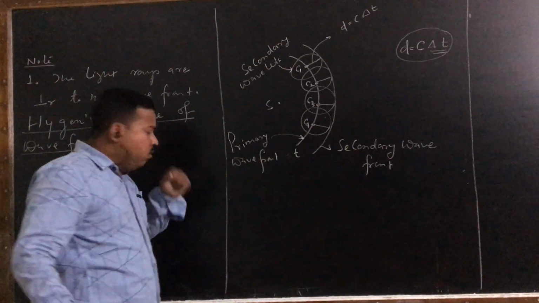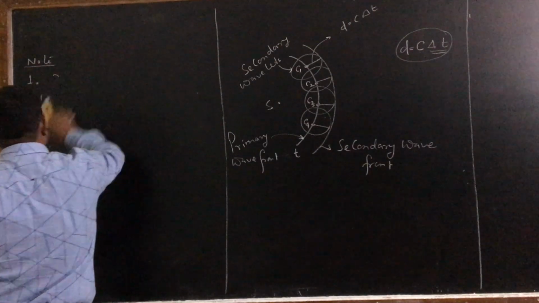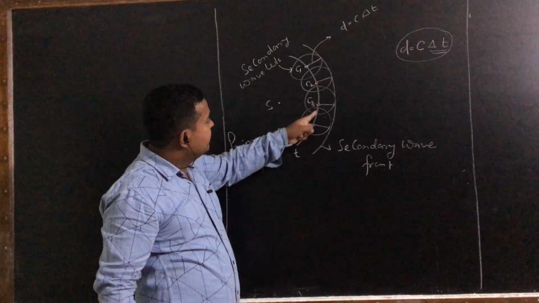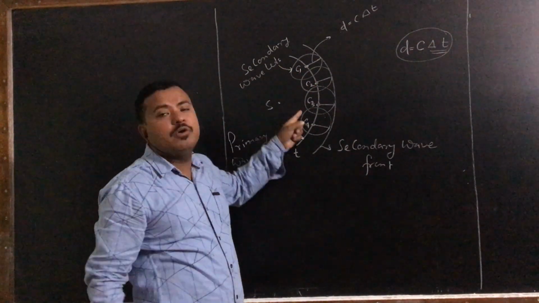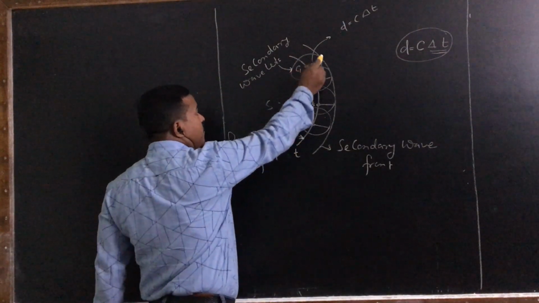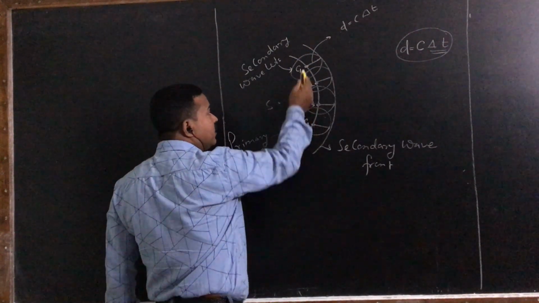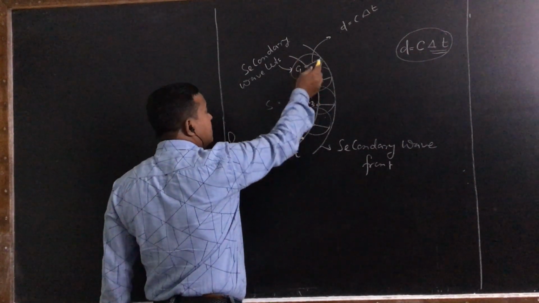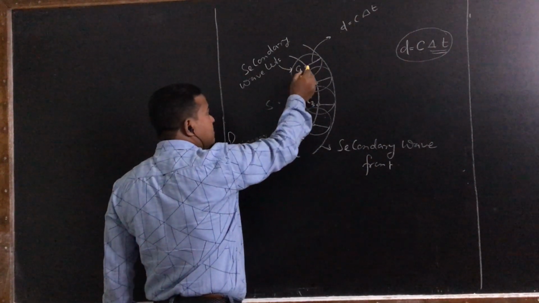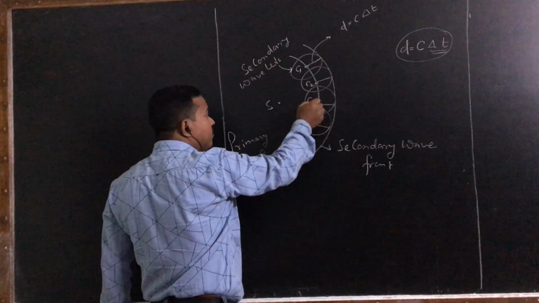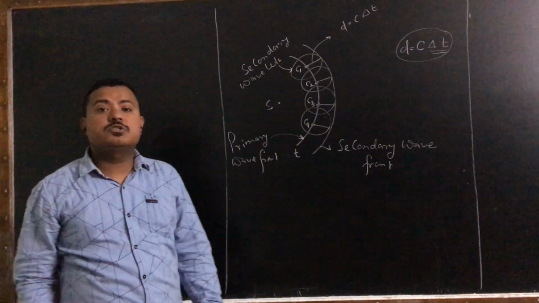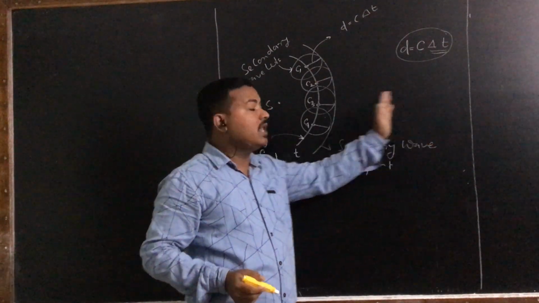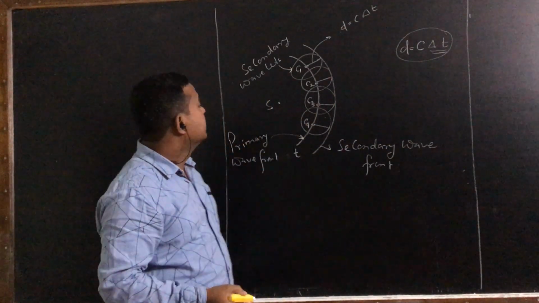Now this principle you can divide into parts. First part is what? Each and every point on a given or primary wavefront is a source of secondary wavelets, because these spheres are drawn taking these points as center. So these secondary wavelets are drawn taking these points as center. So you can say that each and every point on the given or primary wavefront is a source of secondary wavelets, which send out light in all directions, because light travels in all directions from the source.